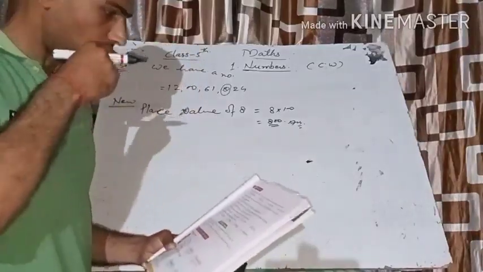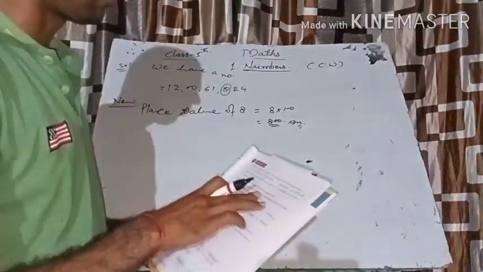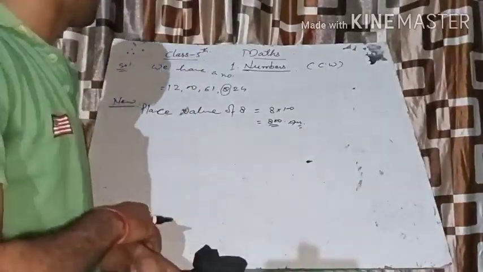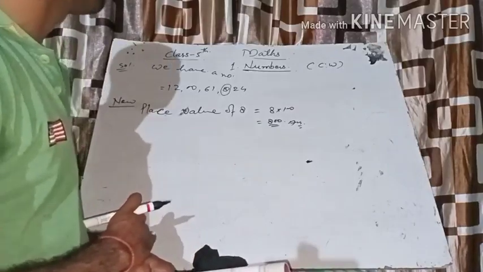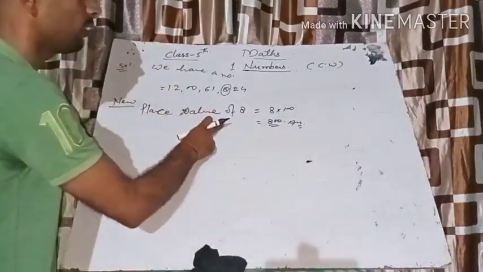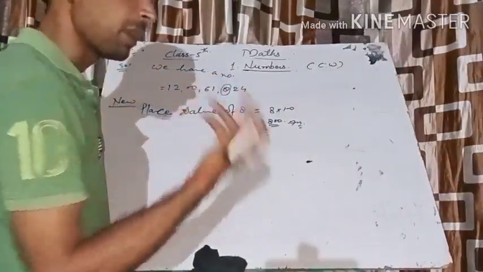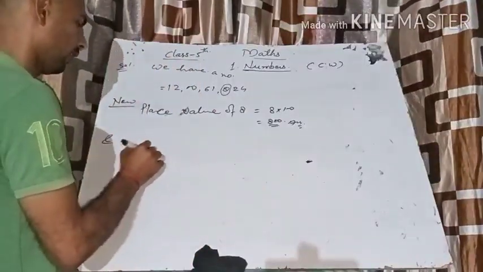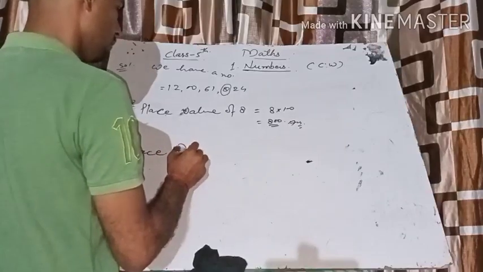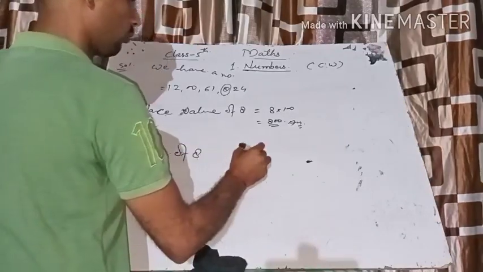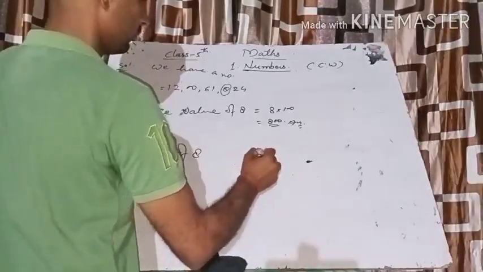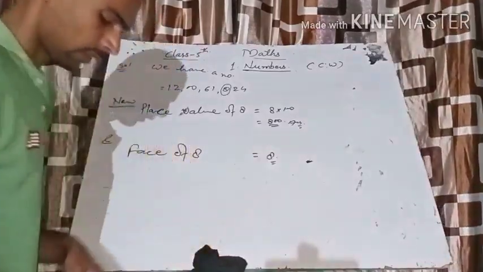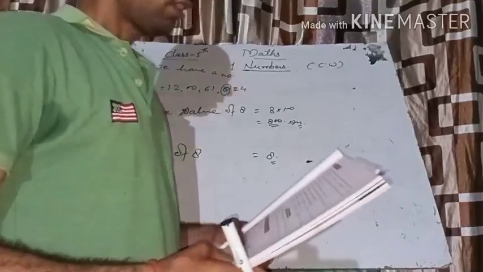Okay, now in this way you can easily solve it. And suppose in the same question we have to find the face value of the 8, then the face value of the 8 will be what? It will remain the same, that is 8. Face value of 8 equal to 8.